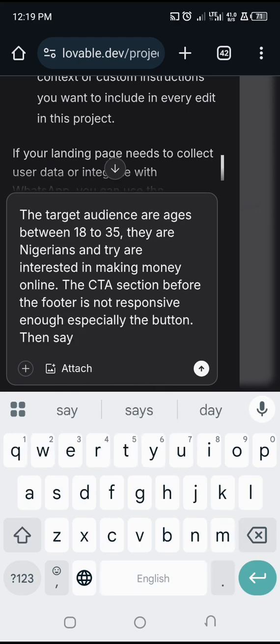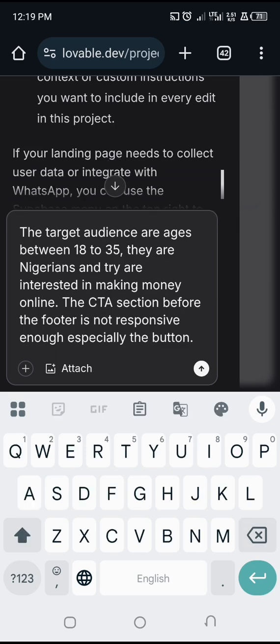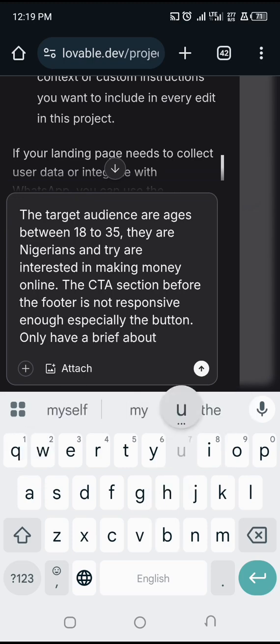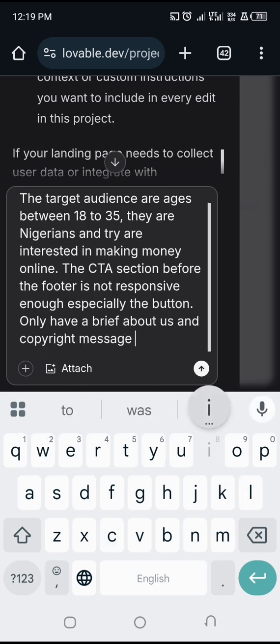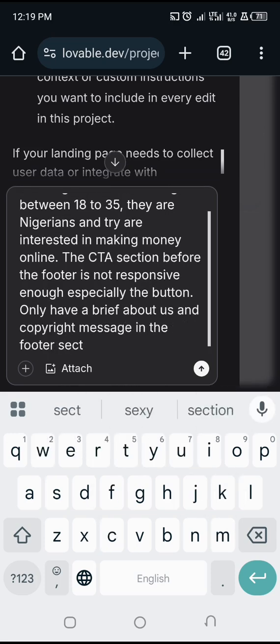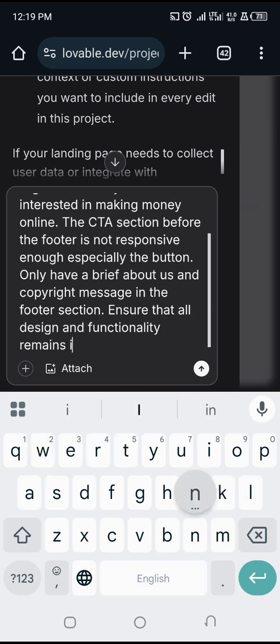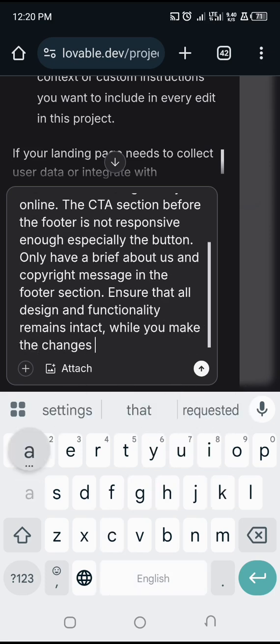Then say to only have a brief about us and copyright message in the footer section. Always put this: ensure that all design and functionality remains intact while you make the changes above.